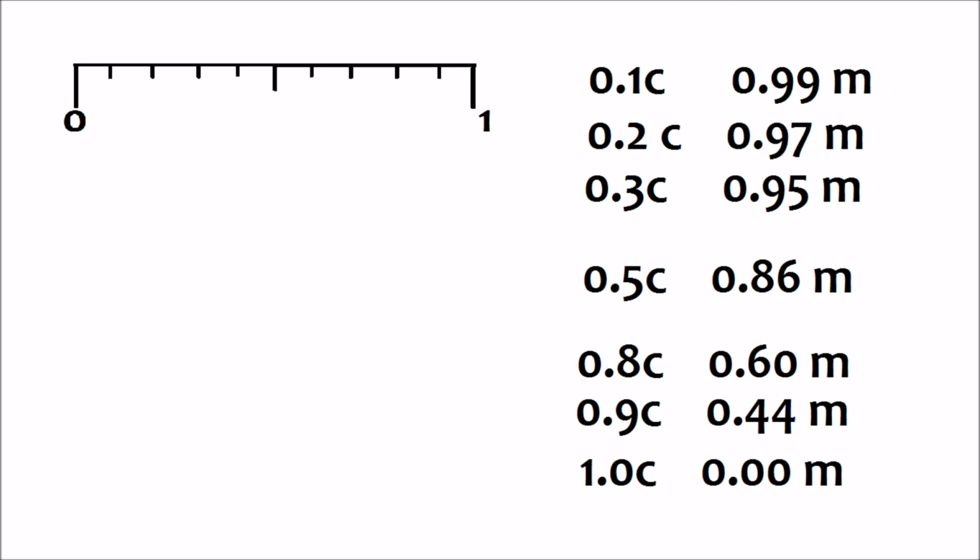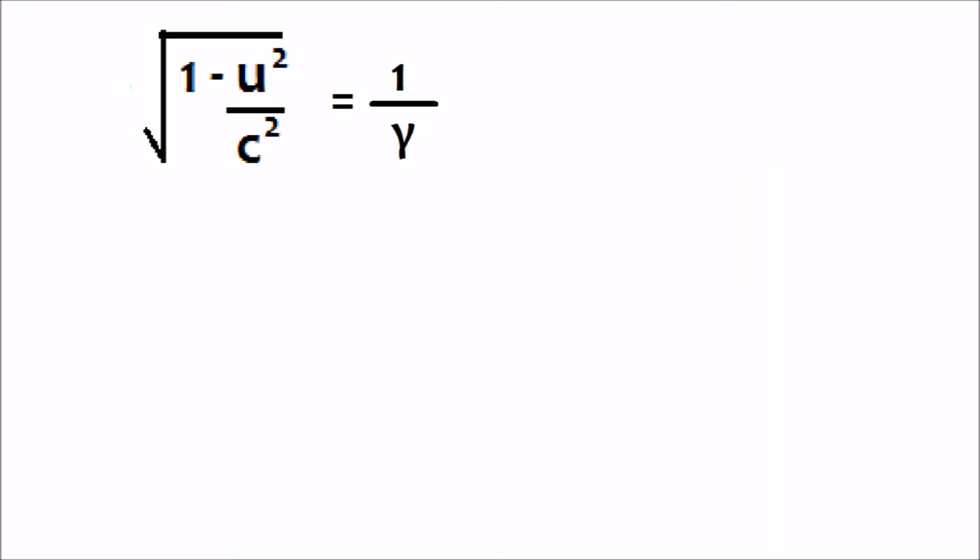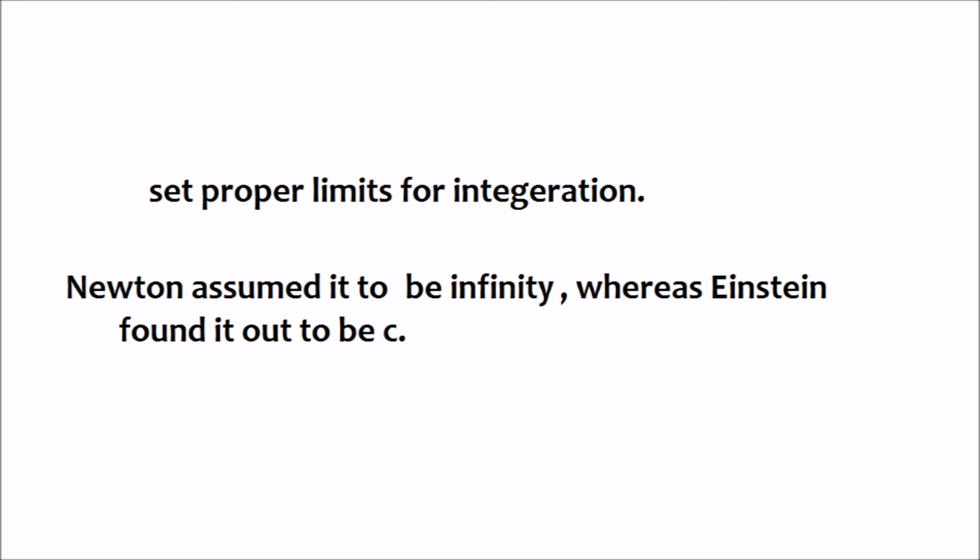Since many formulas have this particular term, we usually write this term as 1 divided by gamma. So the momentum would be equal to gamma times mass into velocity, and force would be equal to gamma cubed into mass into acceleration. This does not mean that calculus is wrong or anything. It is just that Newton didn't choose the right upper limit for integration. Newton assumed velocity's limit to be infinity, whereas Einstein found it out to be c.